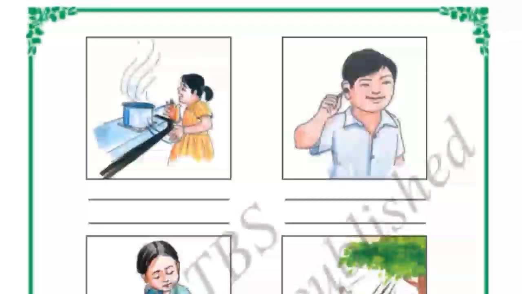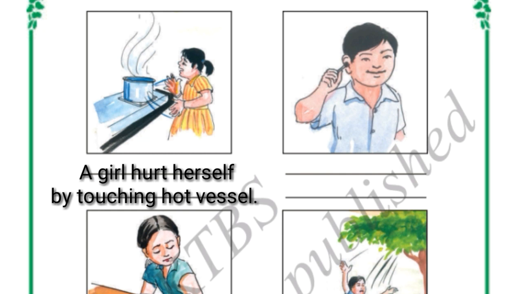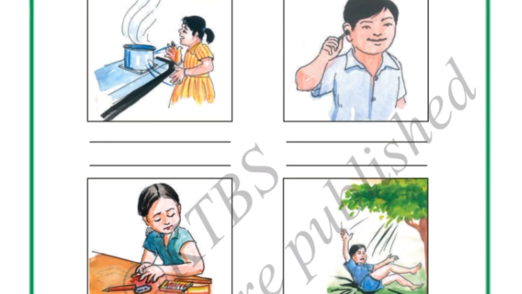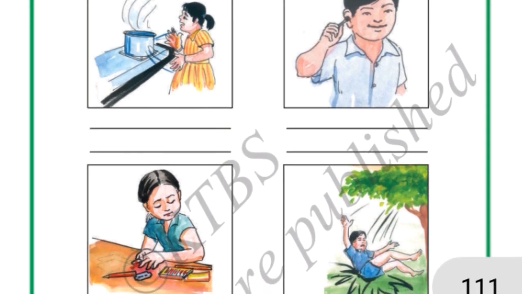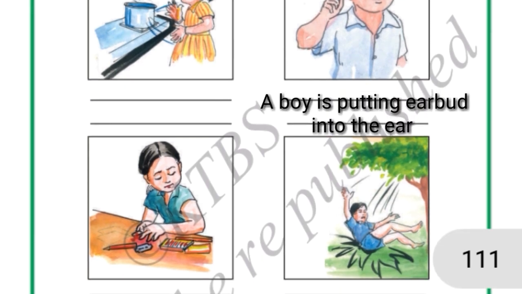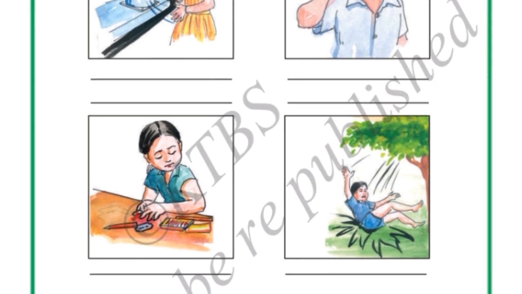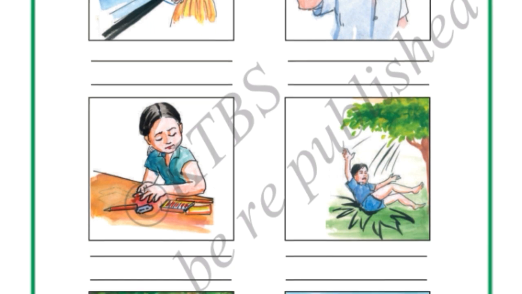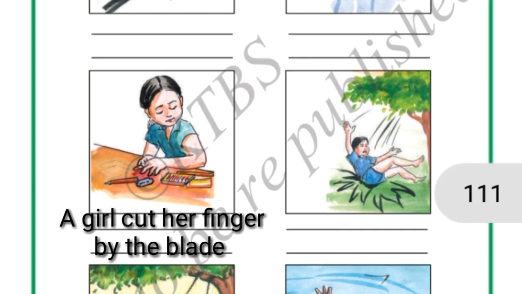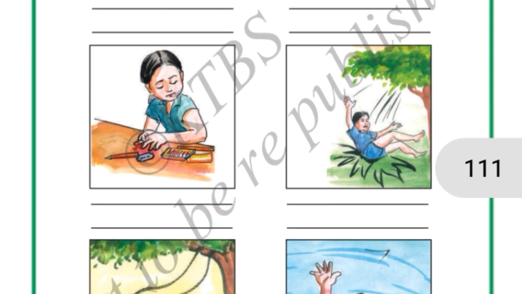Yes. Next, see, a girl got her hand hurt by touching the hot pan, right? Without knowing or maybe knowing, the girl touched the hot pan and she hurt herself, right? See here, a boy is putting the earbud into the ear. If we do not put the earbud carefully into the ears, we can hurt ourselves by the earbud, right? Yes. Next, see, a girl has cut her finger by the blade. See, by using the blade, a girl has cut her finger.